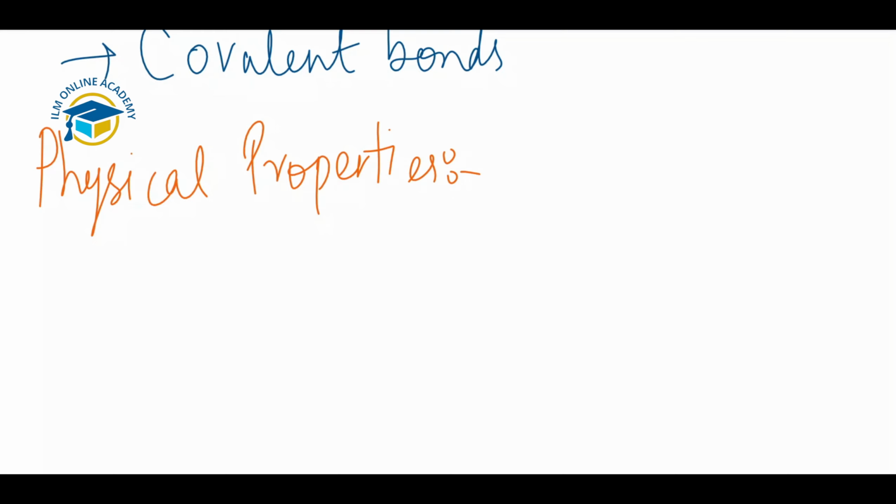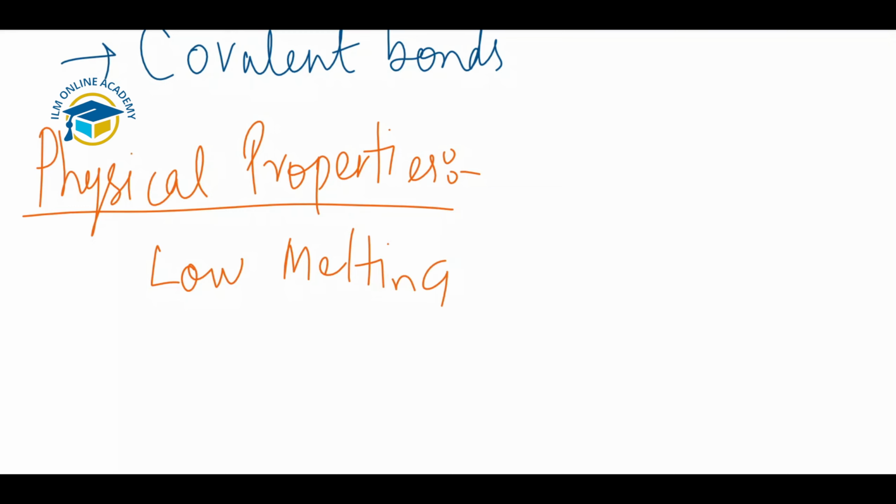First we will discuss the melting and boiling points. They have low melting and boiling points. Why low melting and boiling points? Just because they are made up of simple covalent molecules. The forces between them are very weak, so not much energy is required to move the molecules further apart. That's why they have low melting and boiling points, because electrons are not transferred here.